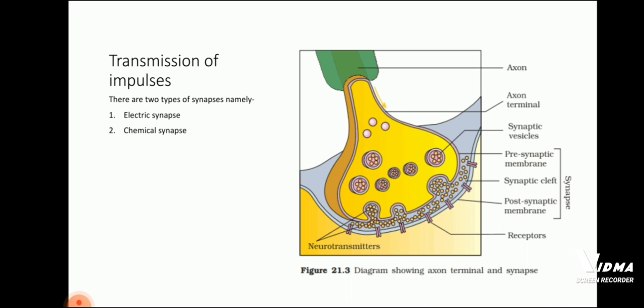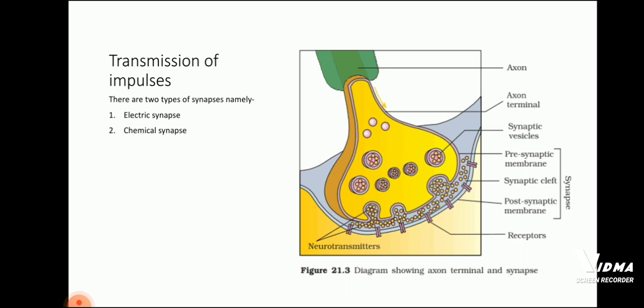Next is transmission of impulses. There are two types of synapses, namely, one is electrical synapse and the second is chemical synapse. There is some difference between electrical synapses and chemical synapses. In electrical synapses, the membranes of the presynaptic and postsynaptic neurons are in close proximity and there is no synaptic cleft. In chemical synapses, the presynaptic and postsynaptic membranes are separated by a fluid-filled space, the synaptic cleft.